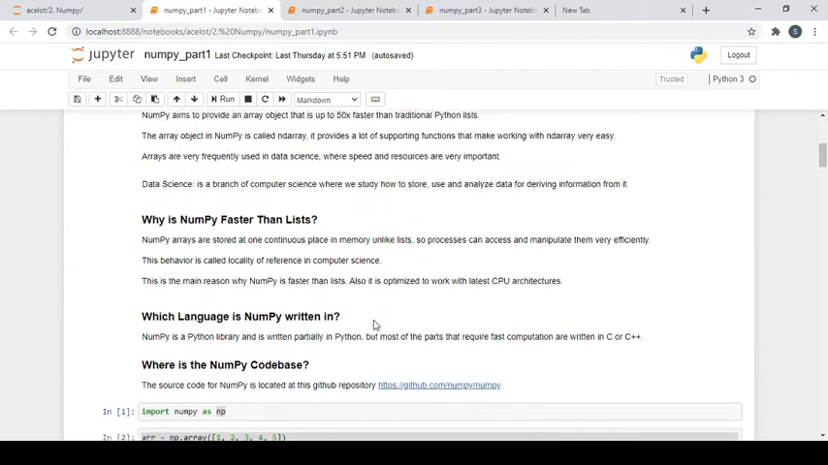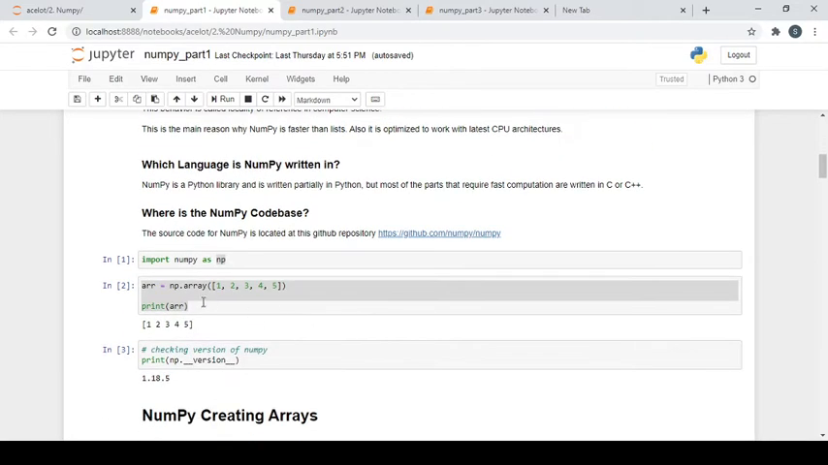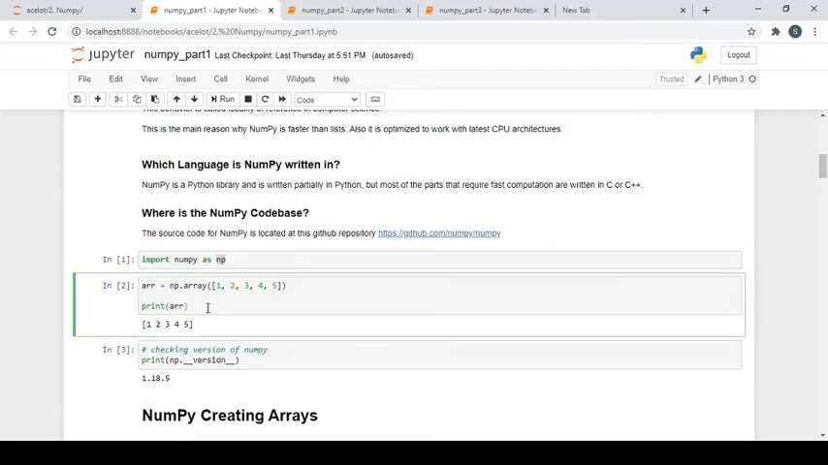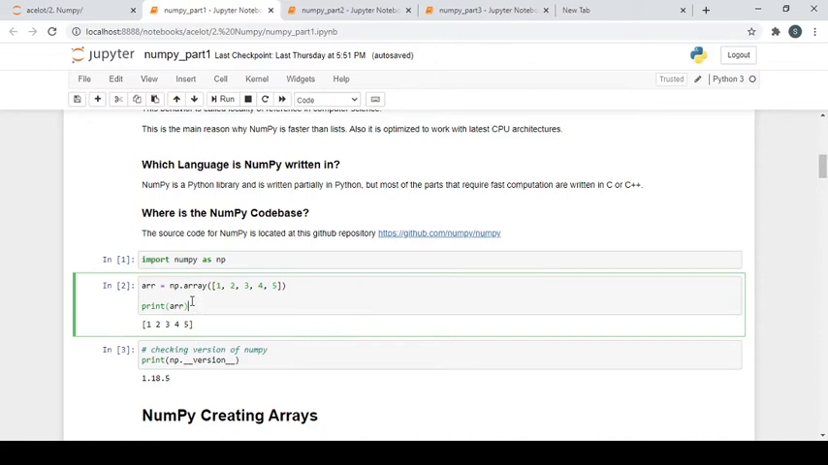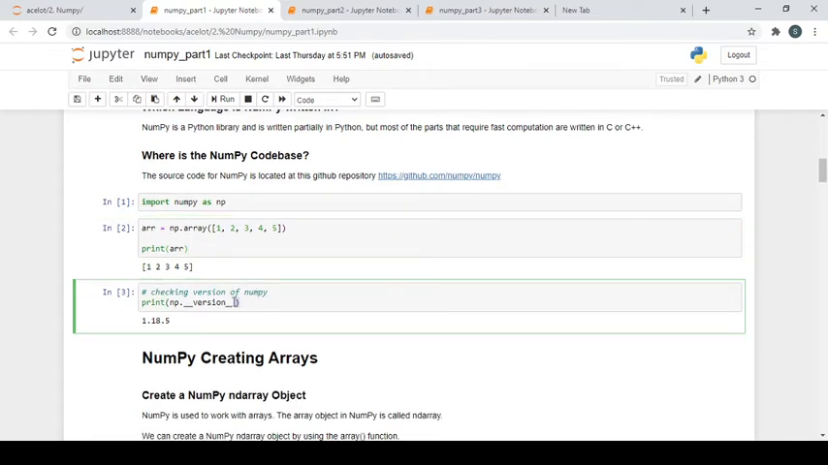Now let's start. The library is NumPy, and we traditionally give NumPy an alias, which is np. This is the starting point. If we want to create a simple array, you can see this is a list. We can just add an array function over it, and we'll get a NumPy array object.